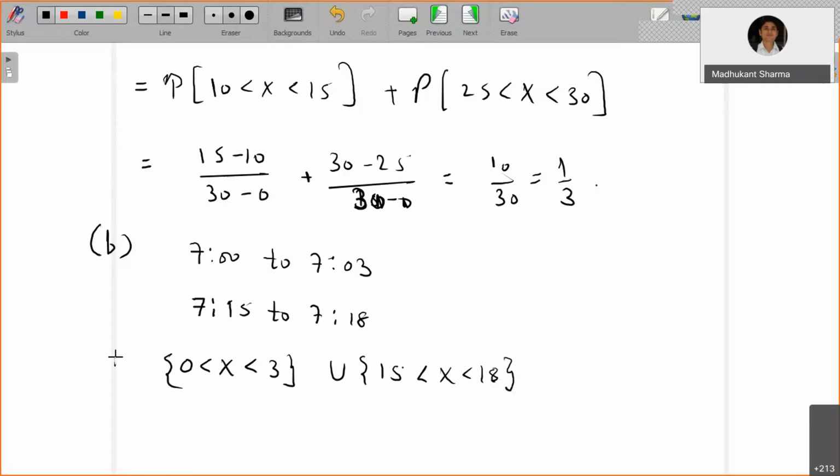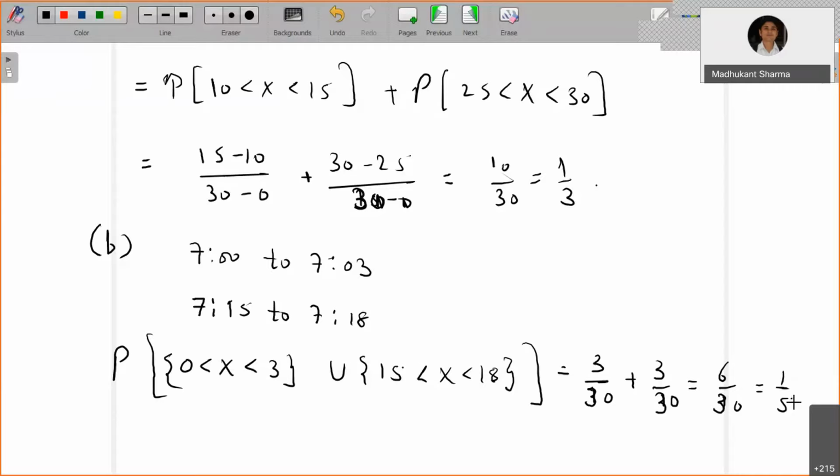Then you are trying to identify the probability of these two events, and again they are mutually exclusive. So that's going to be 3 by 30 plus 3 by 30, with 30 minus 0 in the denominator each time. So that's 6 by 30, which is 1 by 5, and that is 0.2.